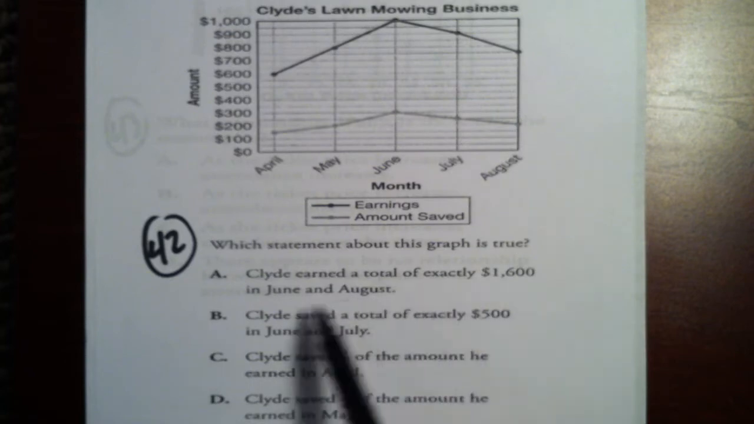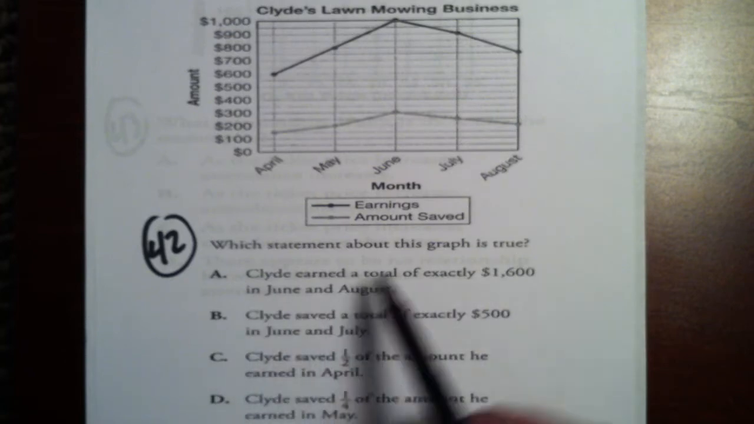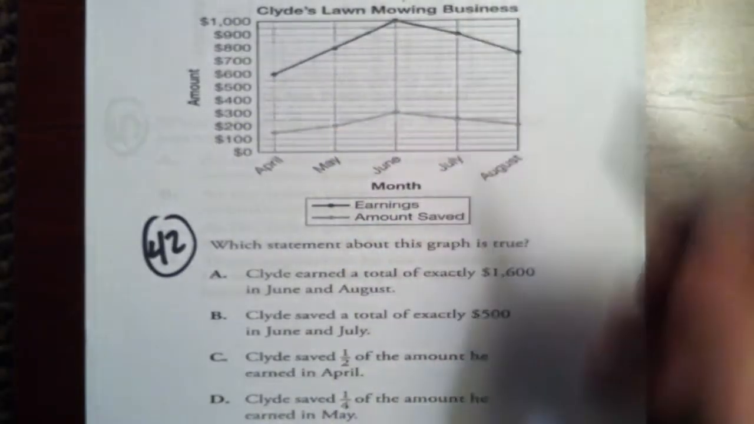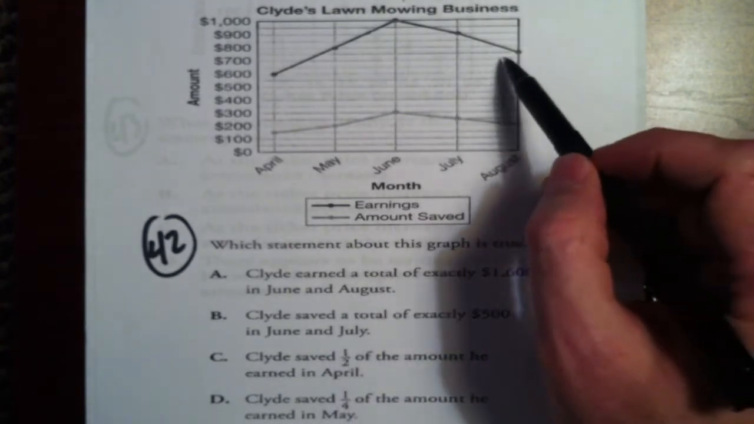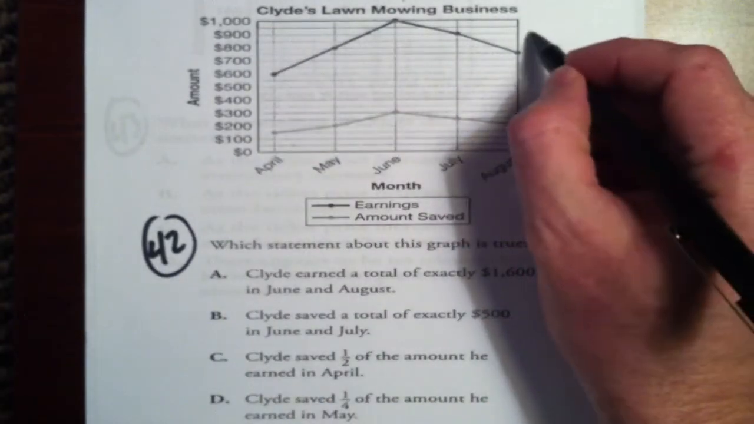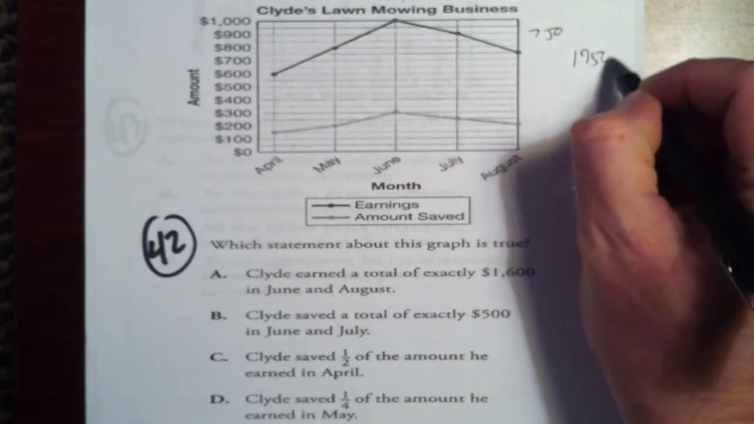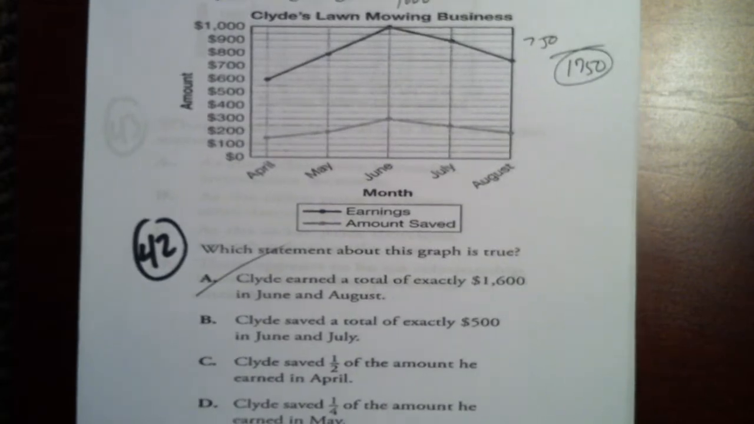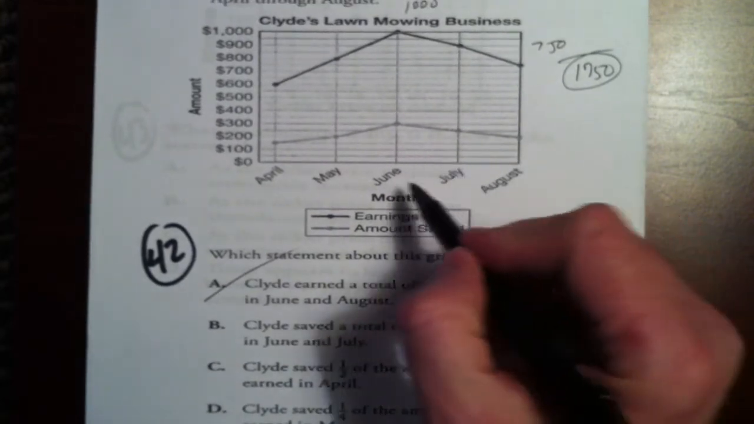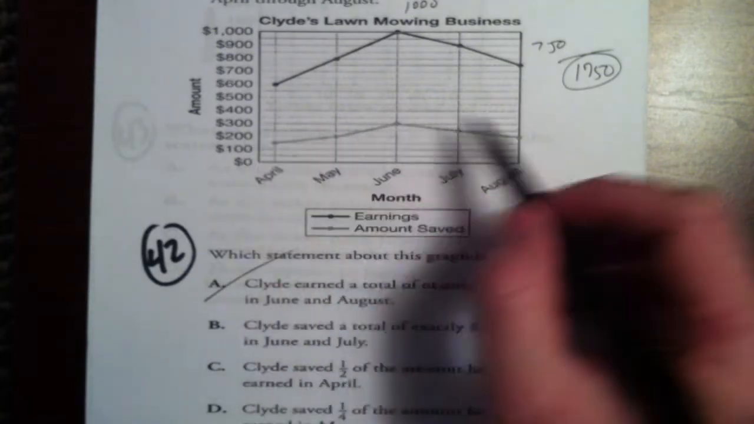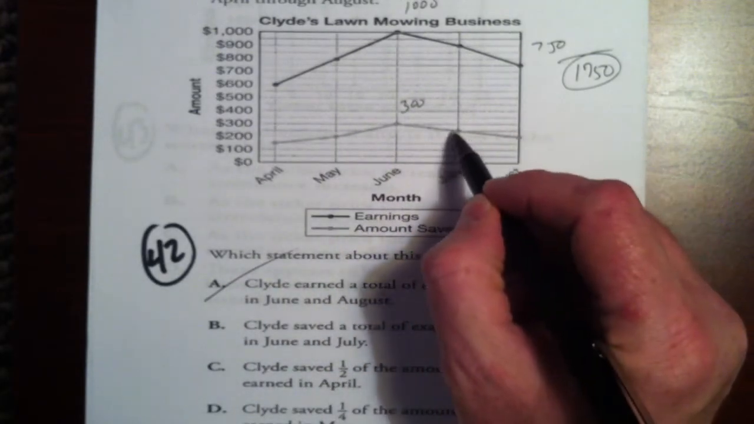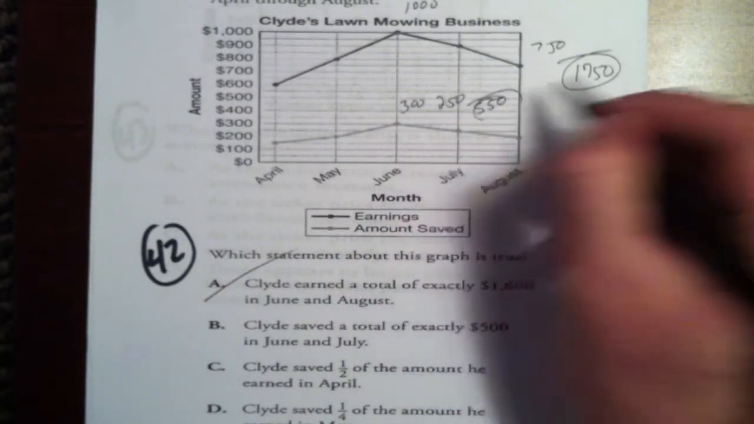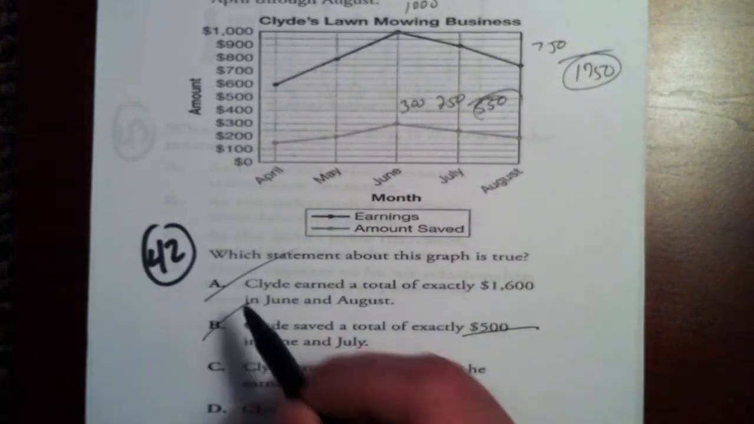Clyde earned a total of exactly $1,600 in June and August. Well, in June he earned $1,000, and in August he earned about $750 for a total of $1,750. Therefore, choice A is not right. Clyde saved a total of exactly $500 in June and July. So he saved, let's see, we got 300 here, and then 250 here for a total of 550. Well, it says he saved exactly 500 here, so that is not a good choice.